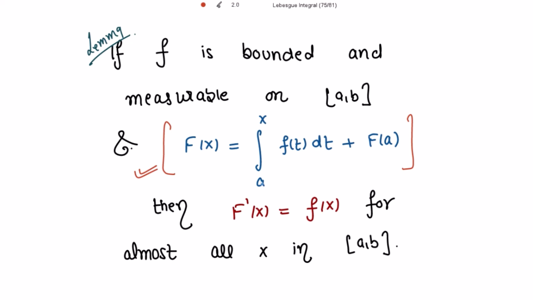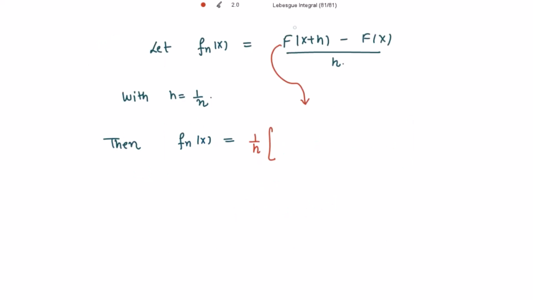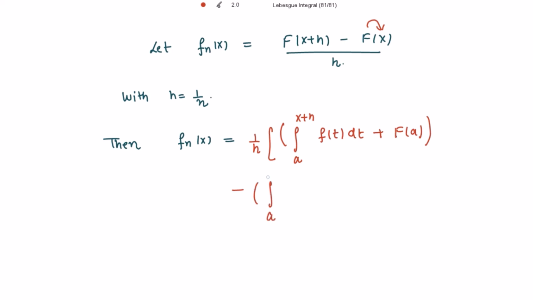It is the integration from a to x of f(t) dt plus F(a). The limits are from a to whatever capital F is depending on. Here F is depending upon the sum of x and h. So we write the integration from a to x + h of f(t) dt plus F(a), minus writing the value for F(x), which is the integration from a to x of f(t) dt plus capital F(a).